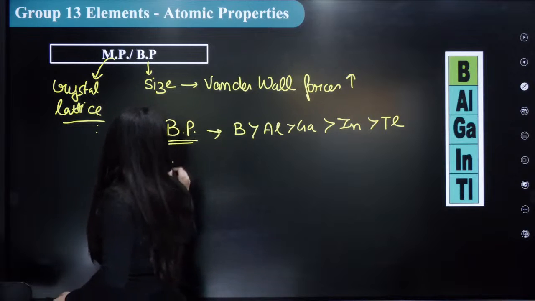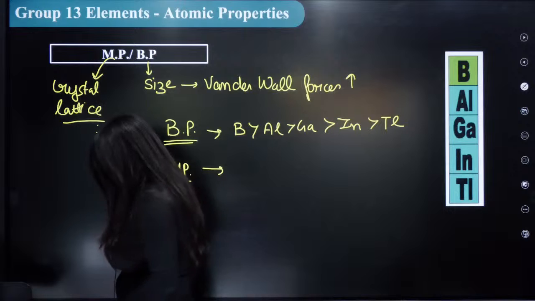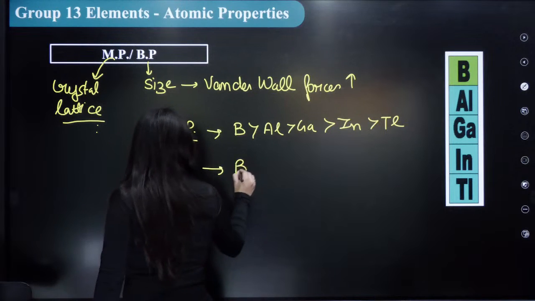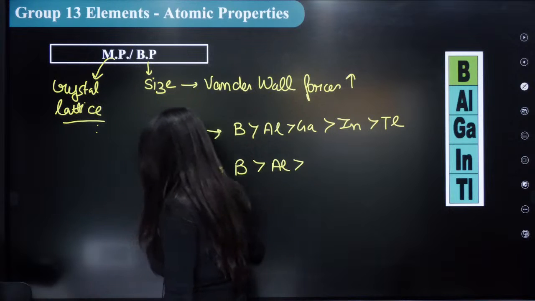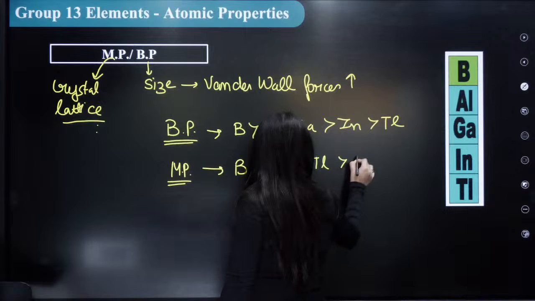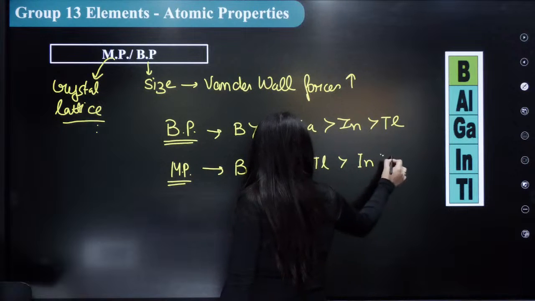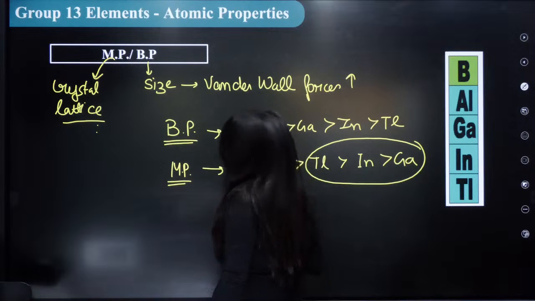Then for the melting point, what happens? The highest melting point is of boron. Okay, then it is of aluminium. Then it is of thallium, indium and gallium. So can you see there's an exception that begins from thallium?